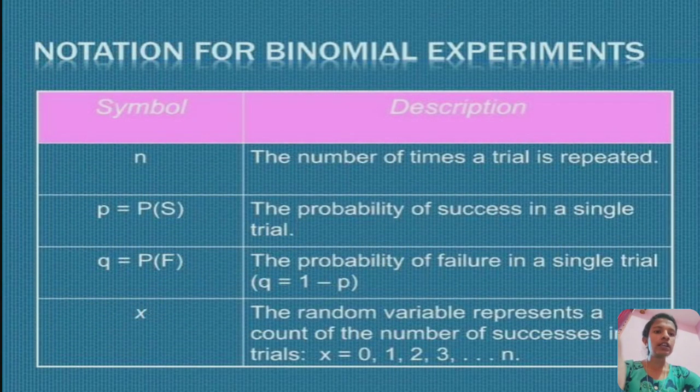Notation for binomial experiments. Symbol n. Description: the number of times the trial is repeated. p equals P of S. Description: the probability of success in a single trial. q equals P of F, the probability of failure in a single trial, q equals 1 minus p. x, the random variable, represents a count of the number of successes in n trials, x equals 0, 1, 2, 3.